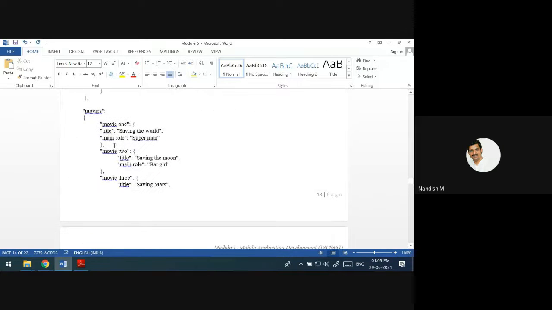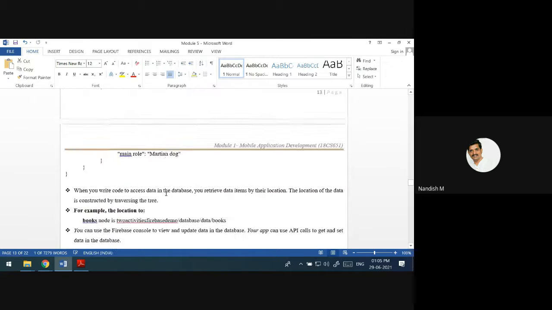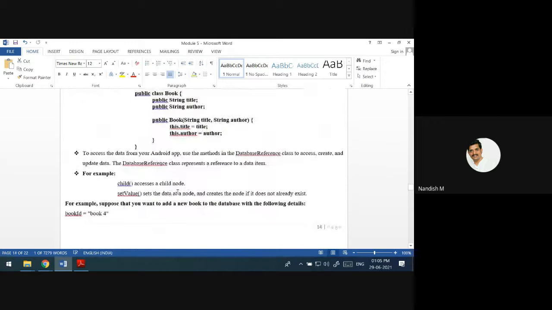The child function will give you the child node. See, the child nodes are this one: movie 1, movie 2, movie 3. This is the main node and these are the child nodes. The child method will give you access to this. What about setValue? Inside that child, you have to create a node and you have to set the value.